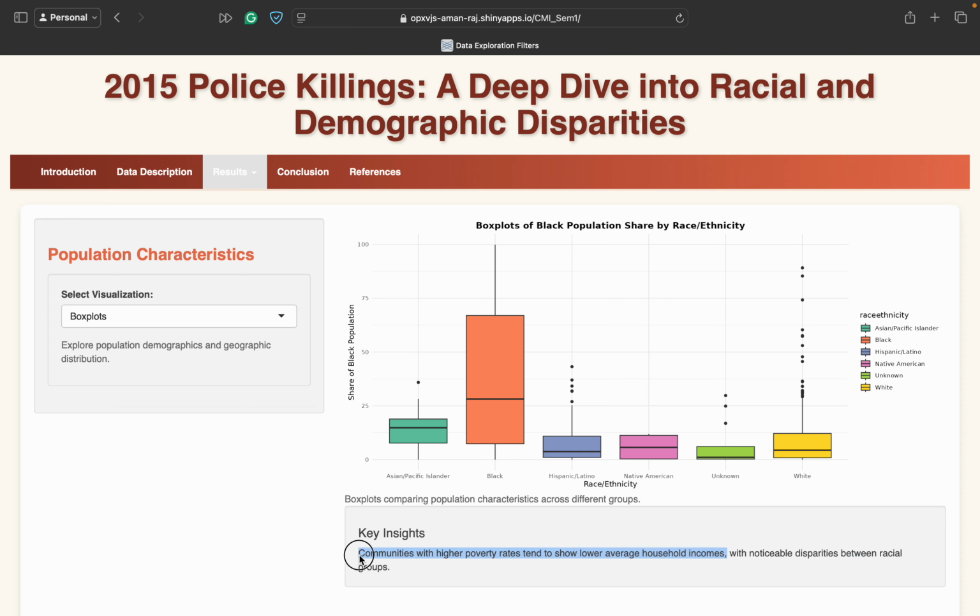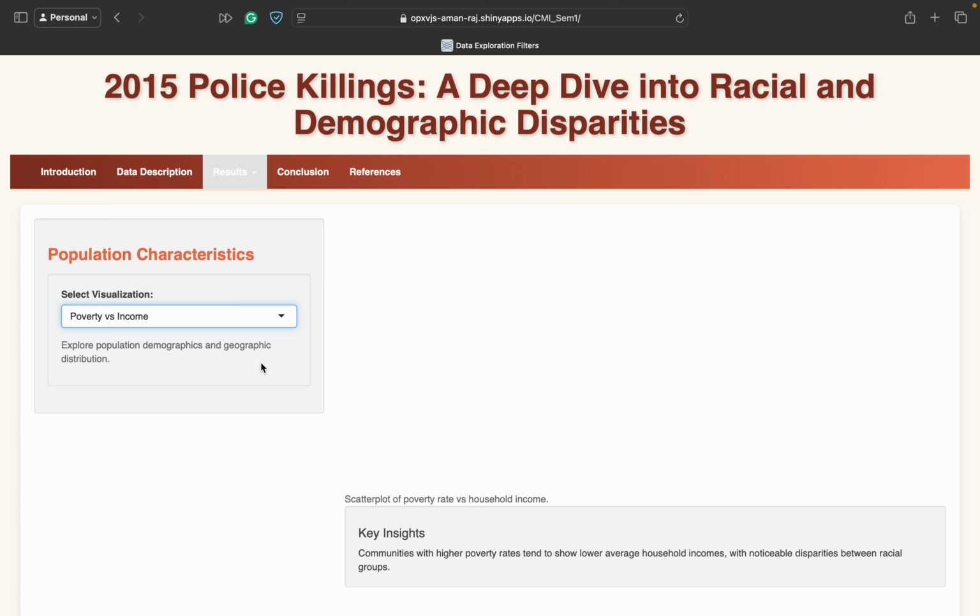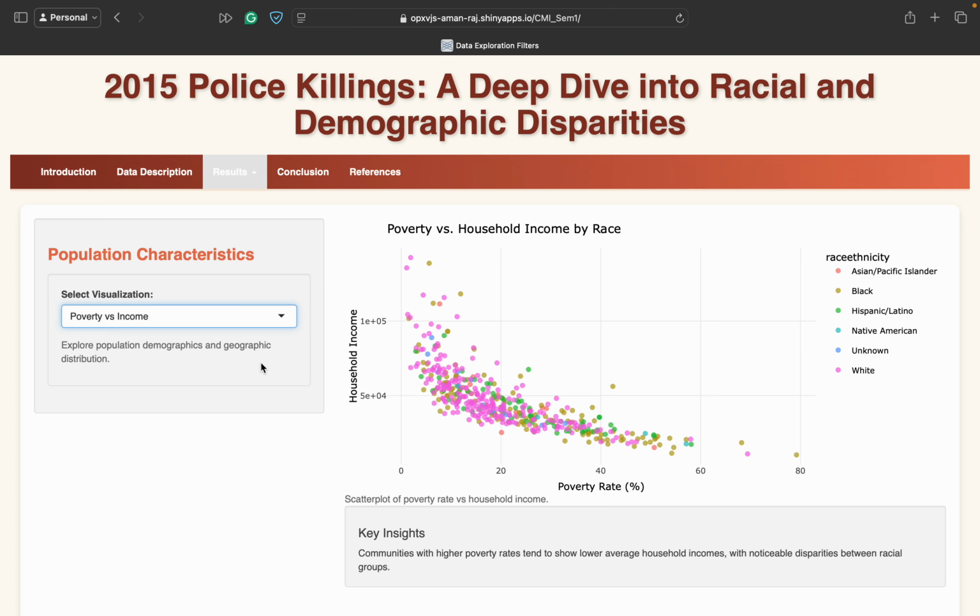Next, I've done a scatter plot between poverty and income, which is a famous concept in economics. It says that communities with higher poverty rates tend to show lower average household incomes. So clearly here you can see that as the household income increases, the poverty is low, and as the income decreases over here, the poverty level is quite high.